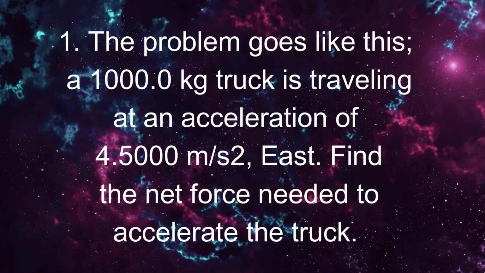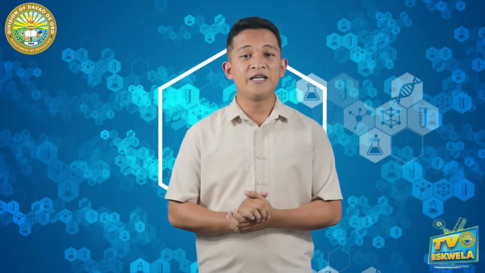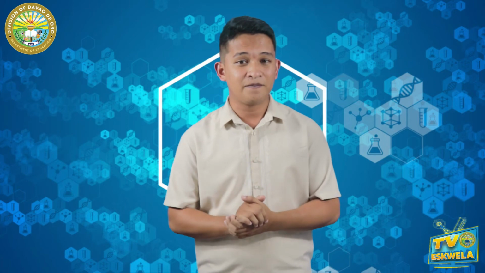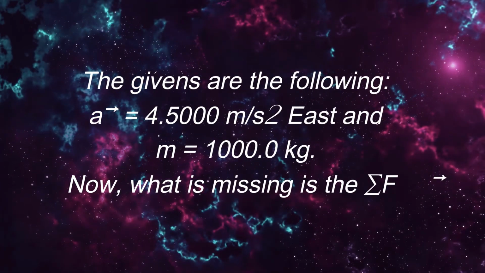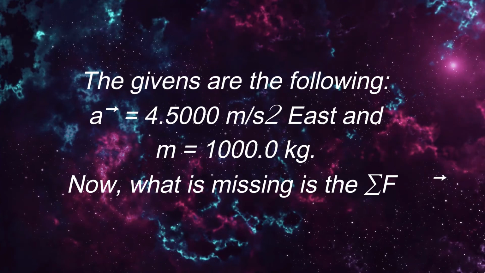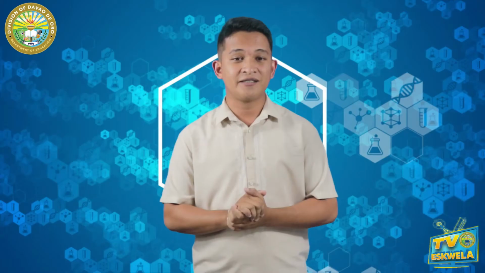Find the net force needed to accelerate the truck. First, look for the givens presented in the problem. The givens are the following. a is equal to 4,500 meters per square second east, and m is equal to 1,000 kilograms. Now, what is missing is the summation force.